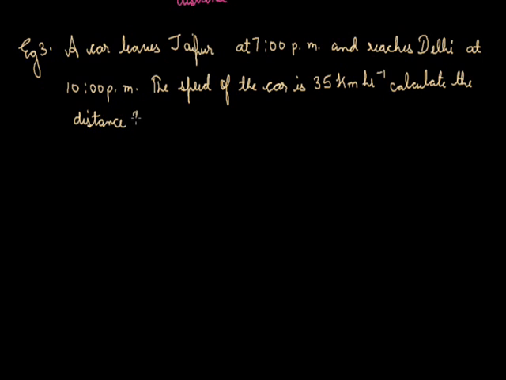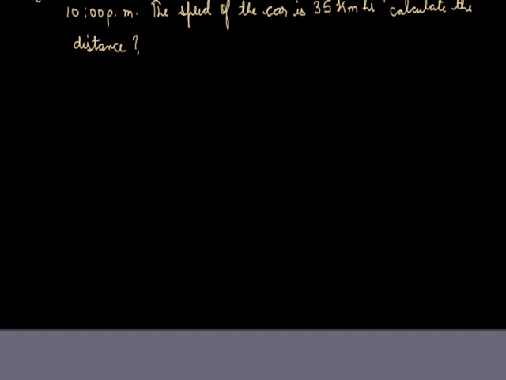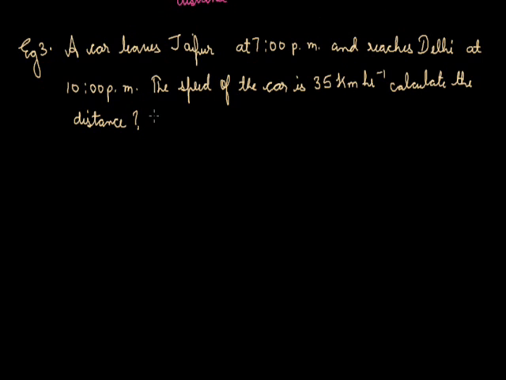Now in this question we are given the proper time which is taken by a car to move from Jaipur to Delhi. As we have given that from 7 p.m. to 10 p.m., the time which is taken is 10 minus 7, because at 10 the car reached and at 7 it started to move.